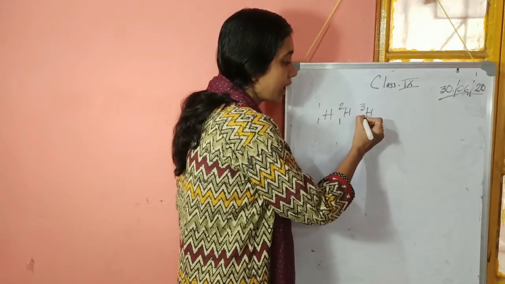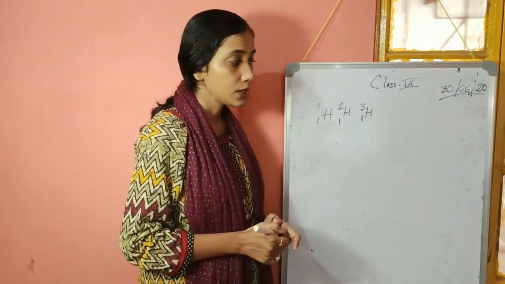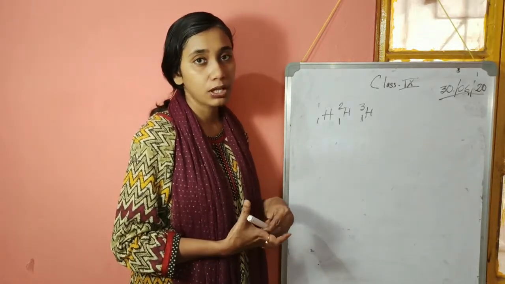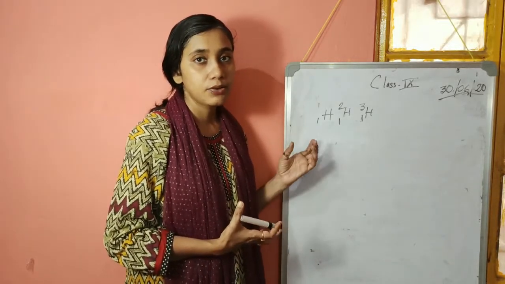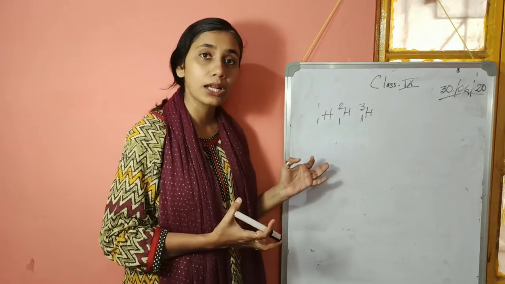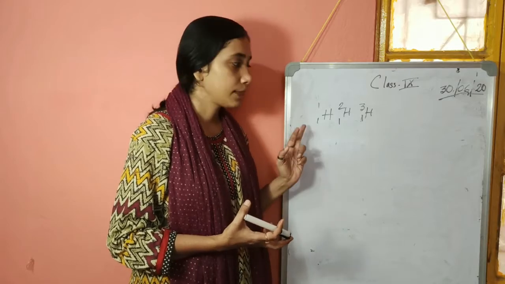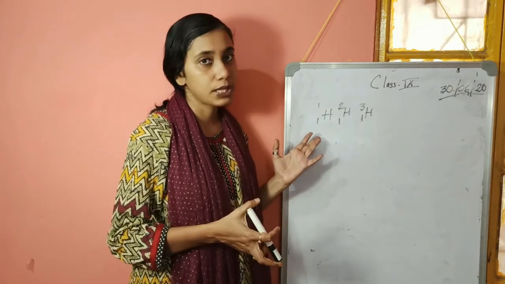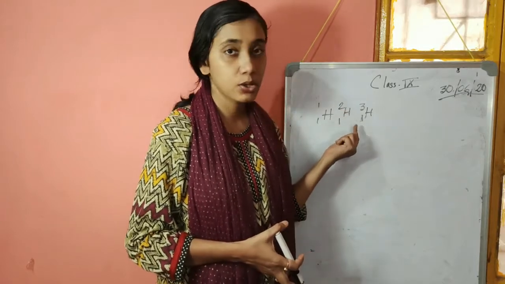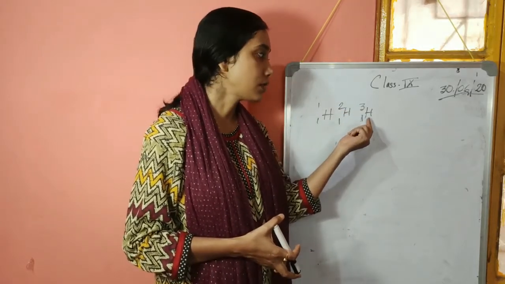Now these 3 isotopes have specific names. H-1 (¹₁H), which is general or common hydrogen, we call protium. This hydrogen is responsible for making the maximum number of compounds that we see around us, like water. Water is made up of this hydrogen, and acids are also made up of protium. Now these 2 isotopes, ²₁H is called deuterium, and ³₁H is called tritium.